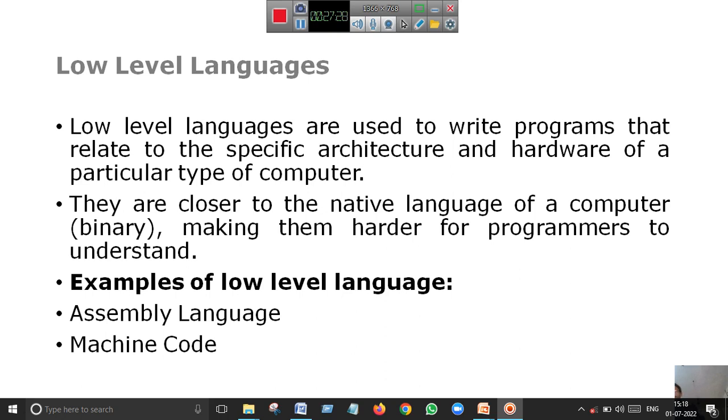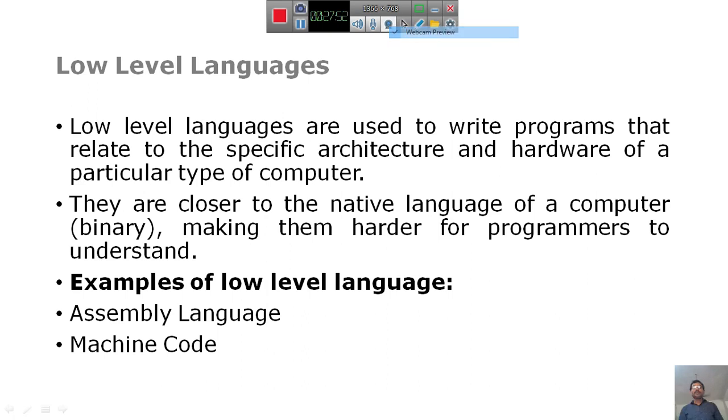Assembly language is one of the examples of low level languages. The low level languages are specific to the native language of a computer.